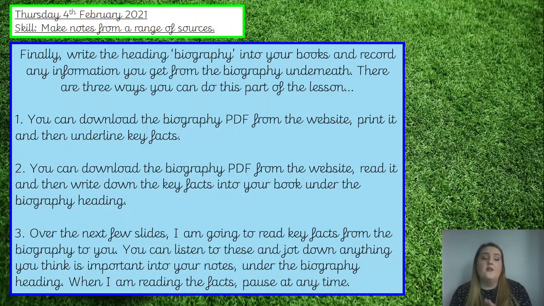Alternatively then, the third option, over the next few slides I'm going to read key facts from the biography to you. Okay, you can listen to these and jot down anything you think is important into your notes underneath the biography heading. When I'm reading the facts, you can pause it at any time, so don't wait for me to say pause the video, because I'm just going to keep reading. If you think it's an important fact that you'd like to jot down, then I'd like you to pause the video and write it down, and then play it again so that you can hear the rest. Okay, so just pause it at any time that you need to.